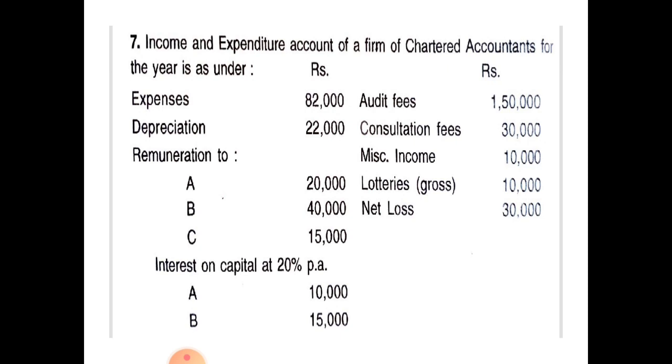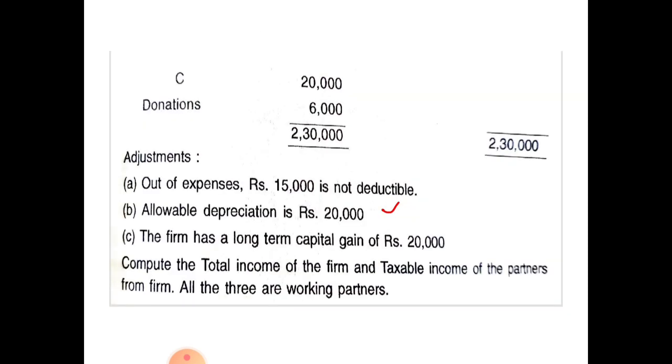Next, see lotteries. Lotteries is not a business income. It is income from other sources. So you have to deduct this lotteries under income from other sources, or income to be treated separately from the net profit or net loss in this case.